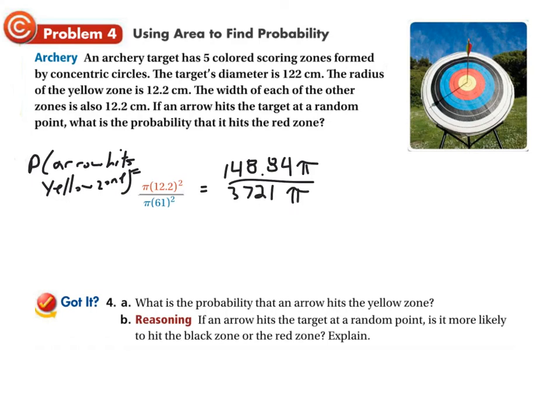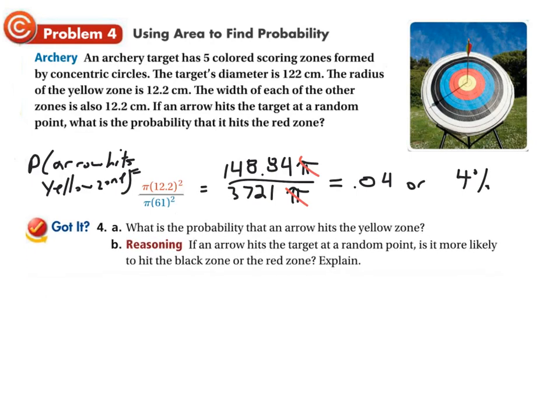What you'll notice is that they both have pi, and the pi can cancel out. That's why you had an exact number for the last one, because they both had pi and it canceled out, so you didn't get an irrational answer. When you do this calculation, you get 0.04 or 4%. There's a 4% chance of it landing in the yellow zone, which is the got it problem, part A.